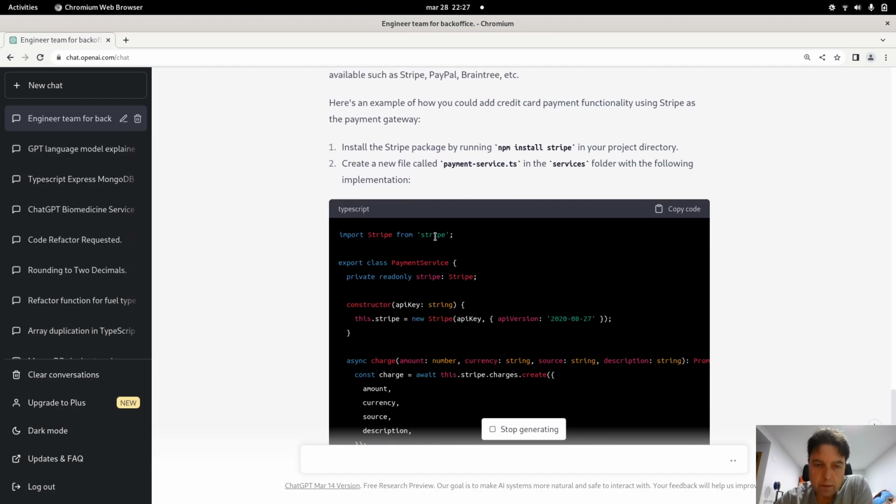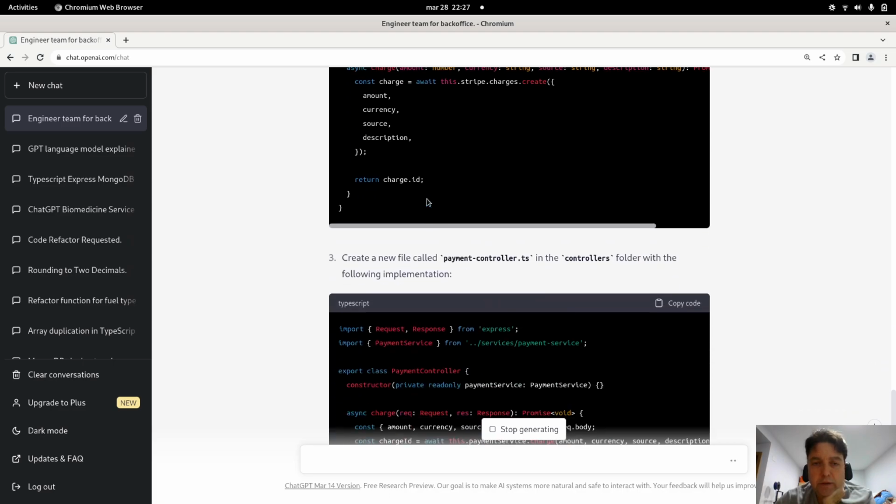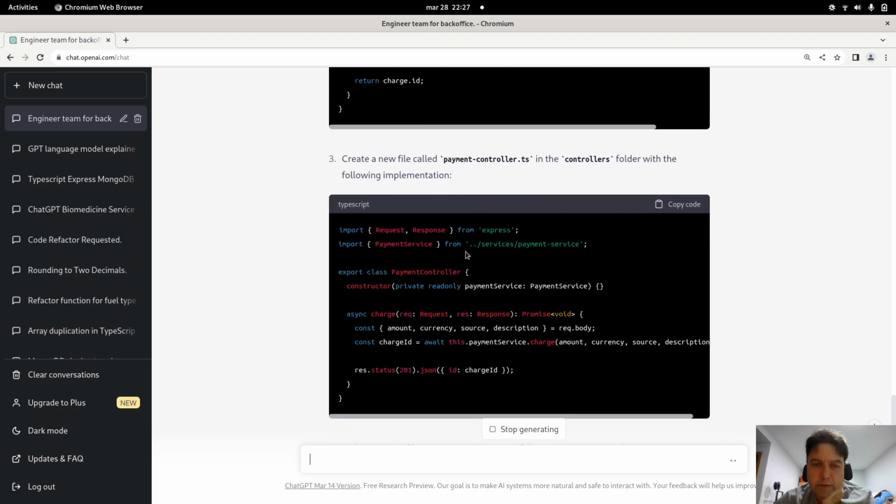And here we can see that it is suggesting using the Stripe dependency in the project, and creating a payment service with, for example, the charge operation for the transaction, and probably a controller for charging using the credit card.